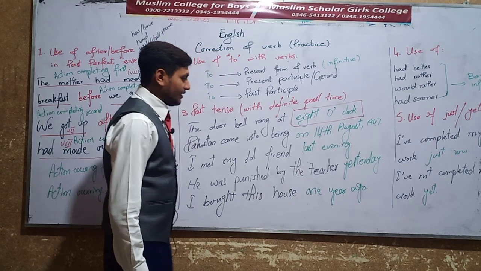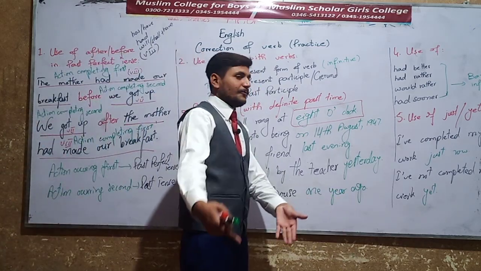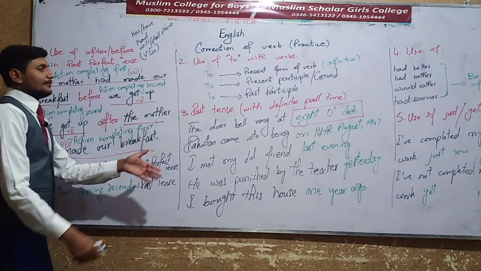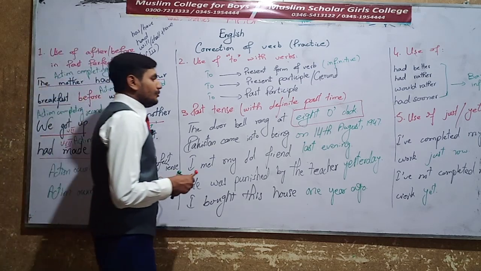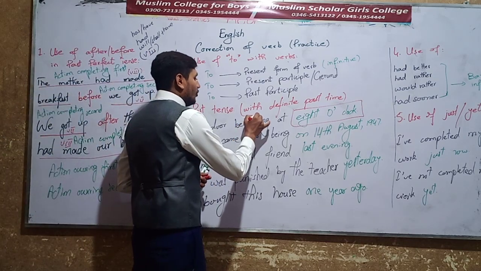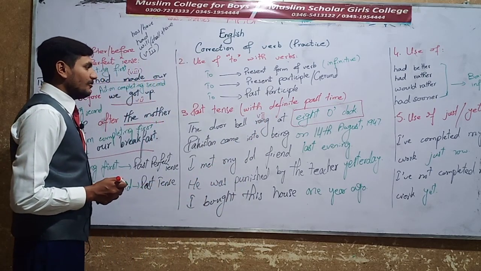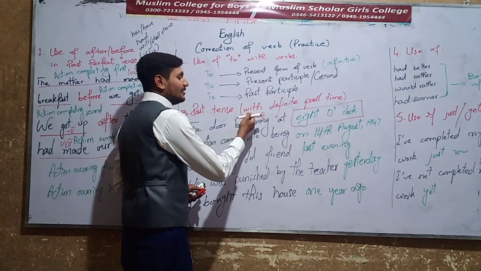Yesterday means the day before, and 1 year ago, the year before, which is 2019. These all are definite past times, and when you use a definite past time, you only use past tense, which is the verb's past form, the verb's second form.